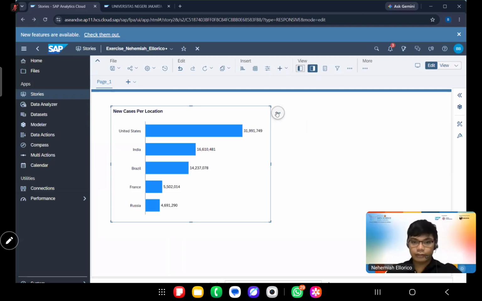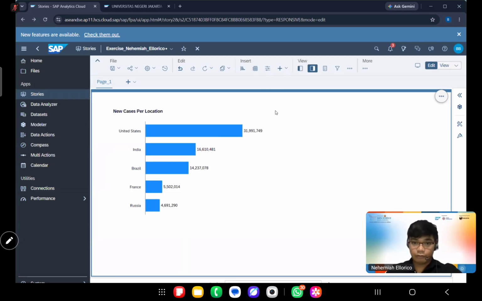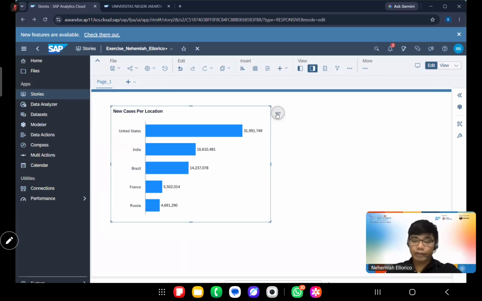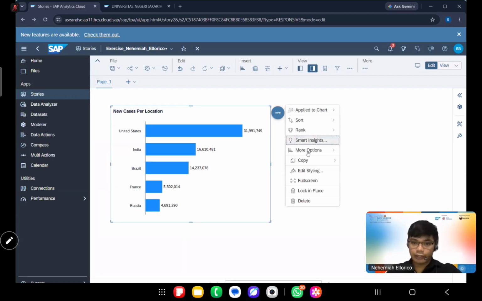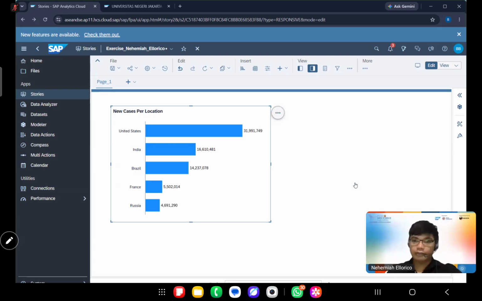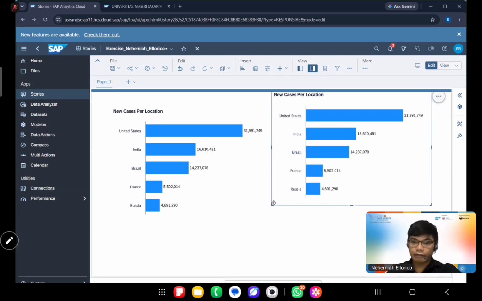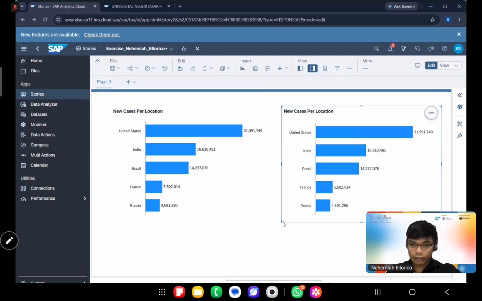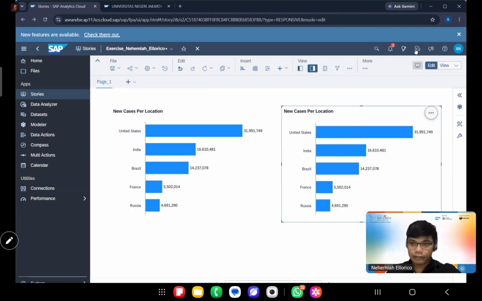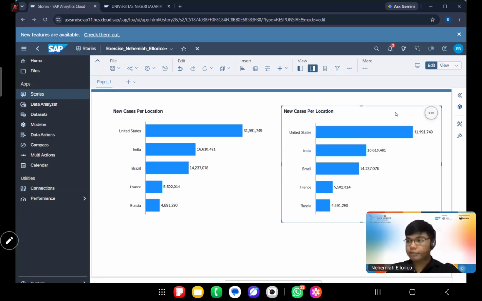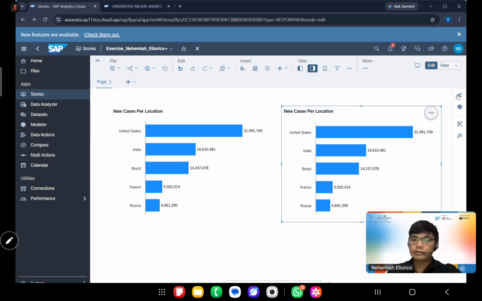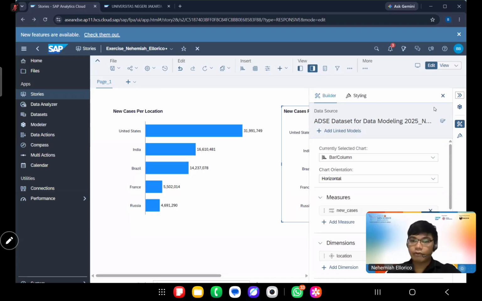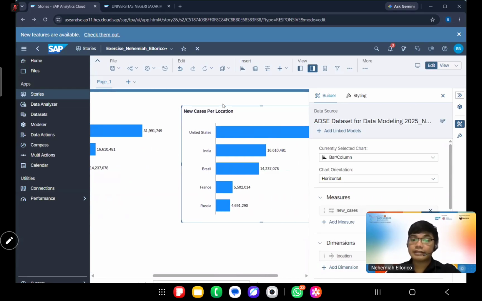Let's say we will click on the button here so that we can view the options. If it doesn't appear, we can click on the chart and then copy and then duplicate. Once again, drag it on the other side and then change the measure to new tests. So instead of cases per location, we would want to view the new tests per location.